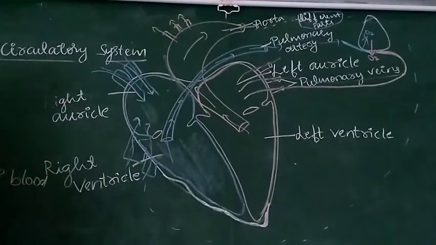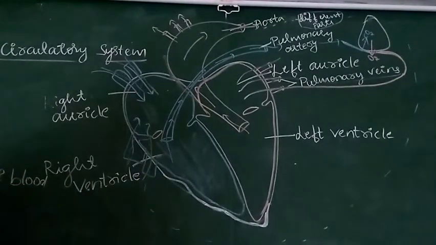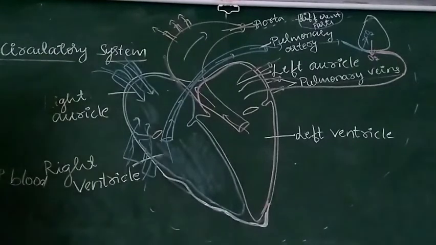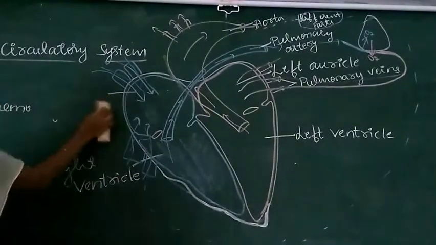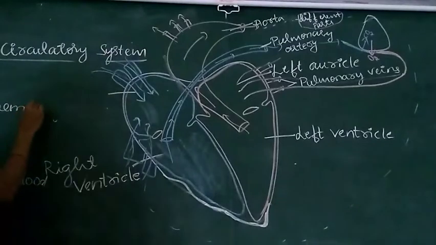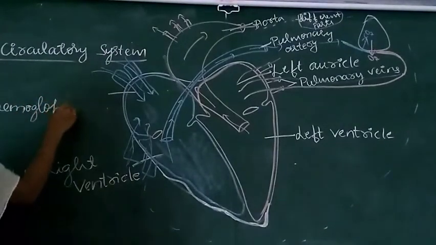Whereas the RBC or red blood cells are red in color due to the presence of hemoglobin. It contains hemoglobin pigment, also called HB.